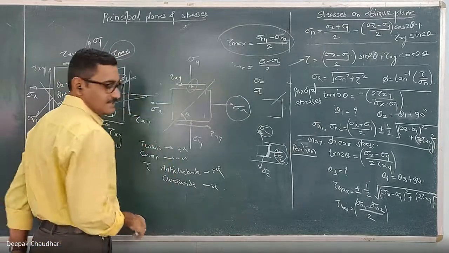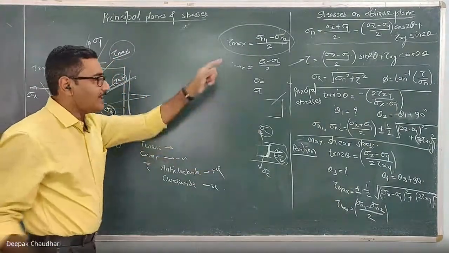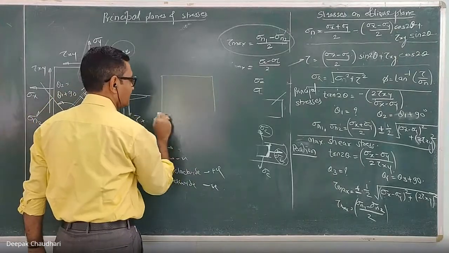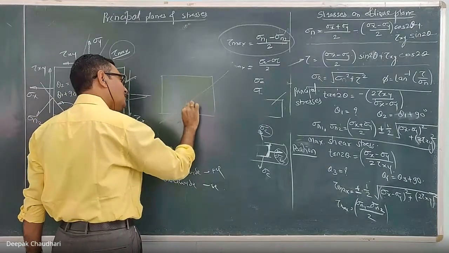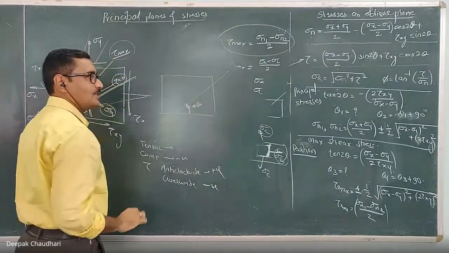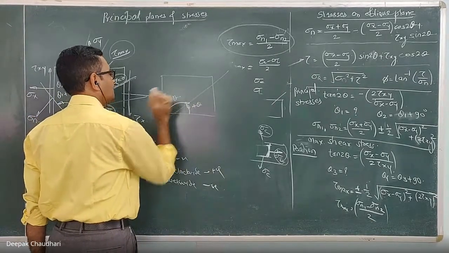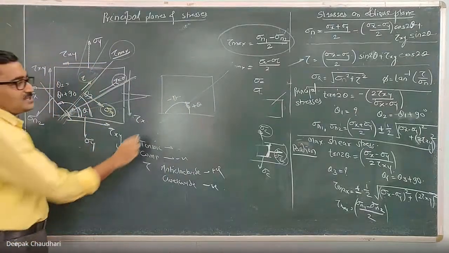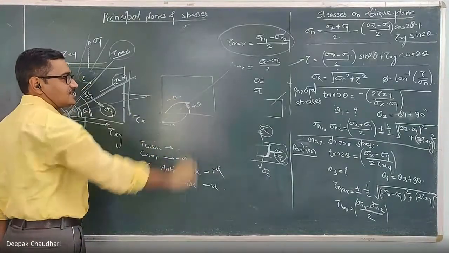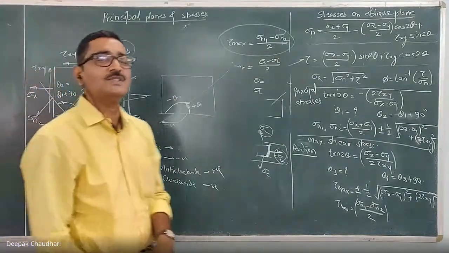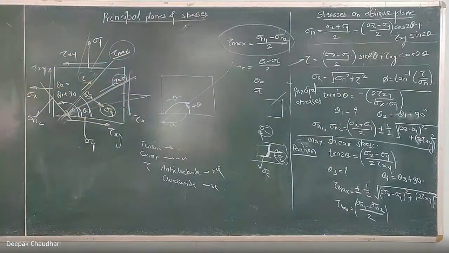Next important thing is that for considering the angle, it is with horizontal, and when this angle is measured in anti-clockwise direction, it is considered as positive, and when it is measured in clockwise direction, you have to consider it negative. Here, if you measure it in clockwise direction, it is negative, and if you measure it in anti-clockwise direction with respect to the x-axis, you have to consider it as positive. Okay, these are the sign conventions which you have to follow.